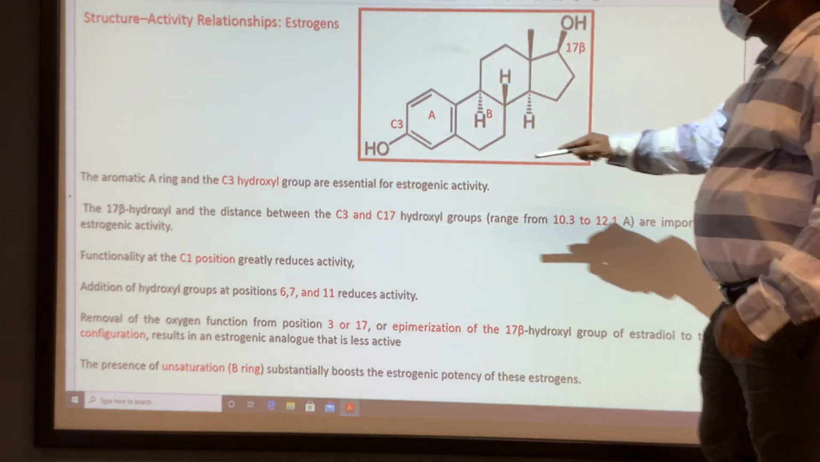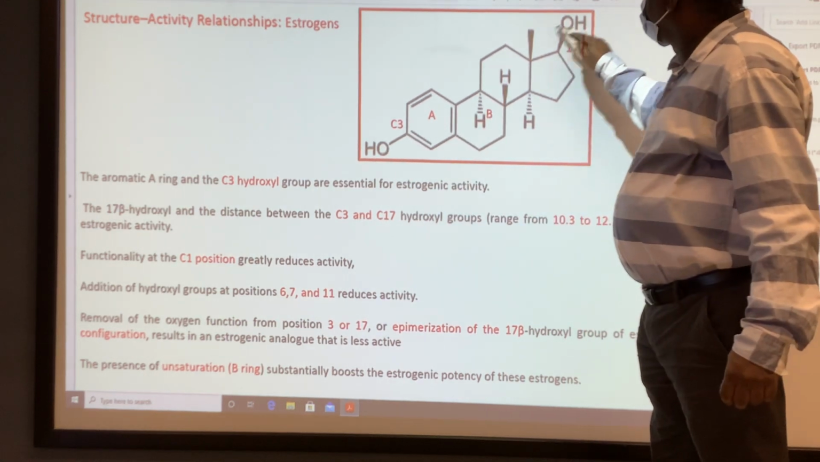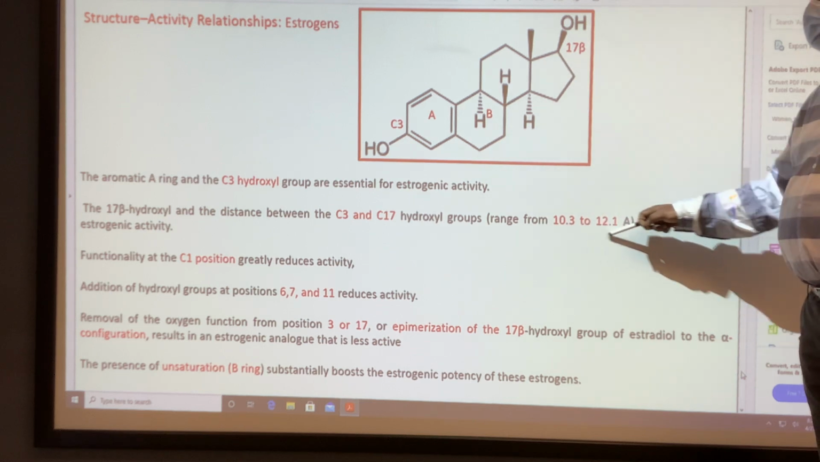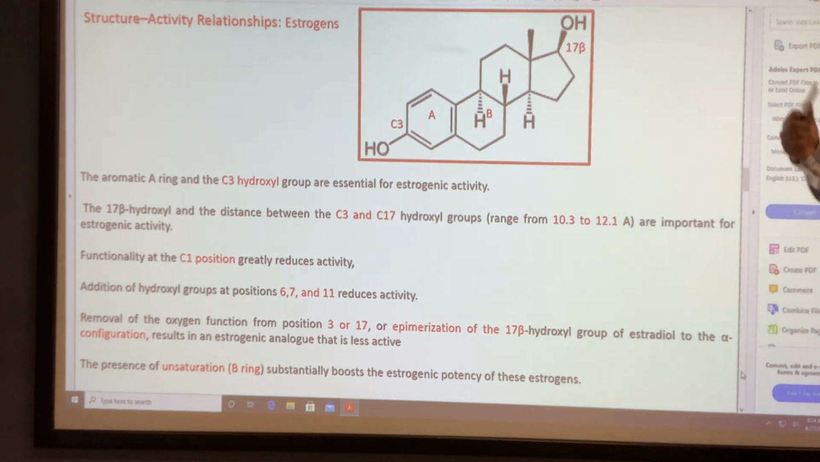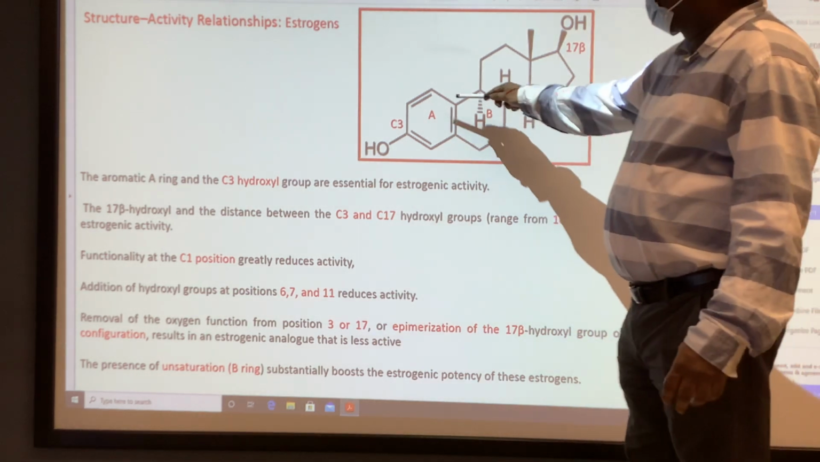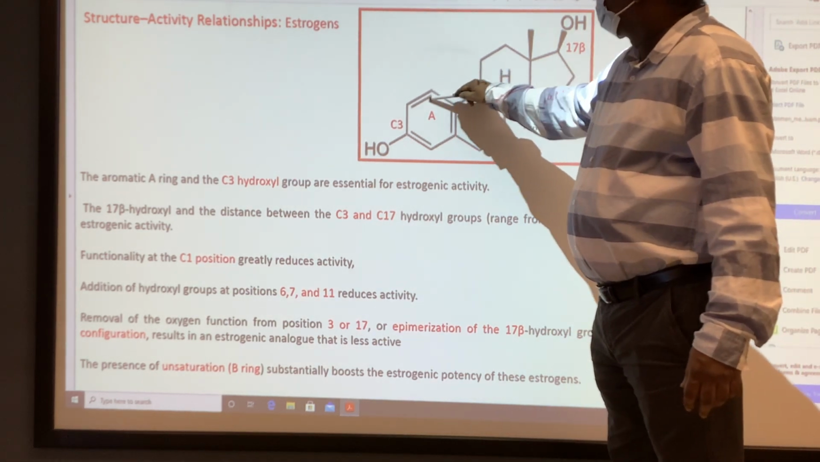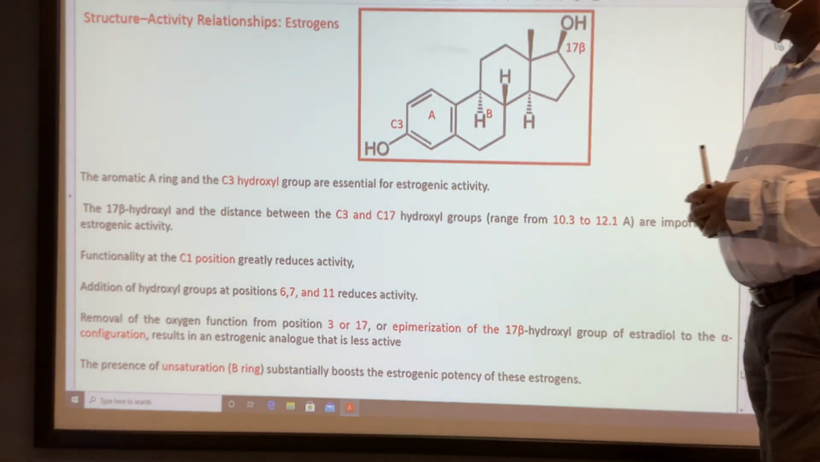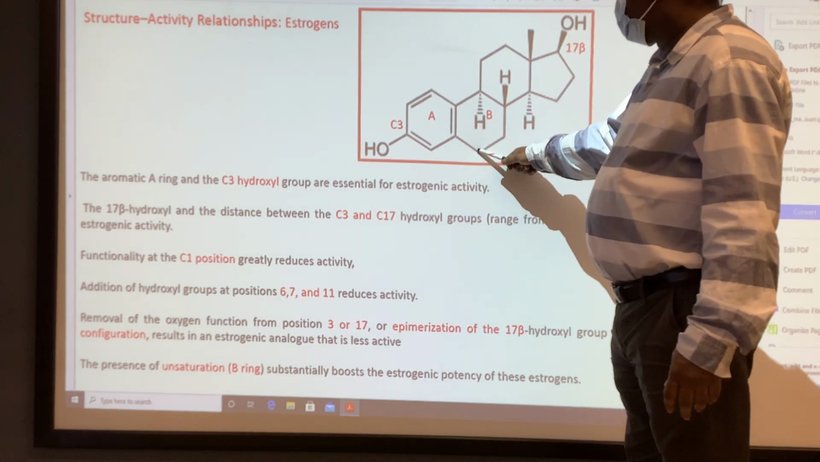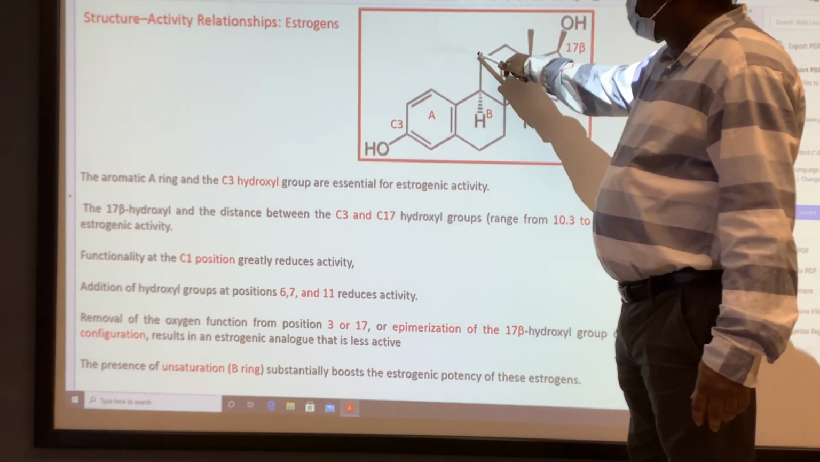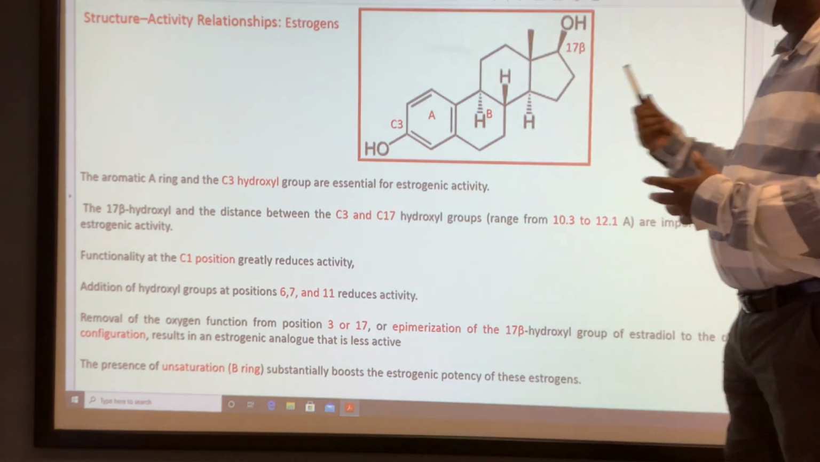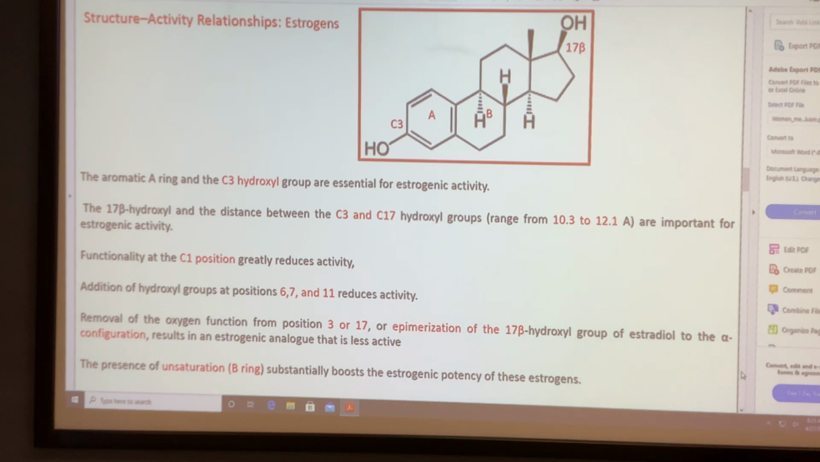The distance between these two hydroxyl groups is 10.3 to 12.1 Angstrom. The distance is important to make the right hydrogen bonding interaction. Any substitution at carbon number 1 makes the compound less active. Substitution at carbon number 6, 7 and 11 all reduce the activity. Those substitutions are not recommended.